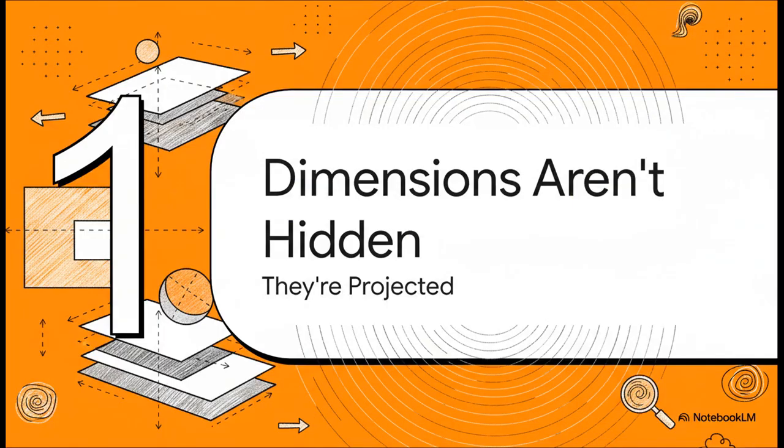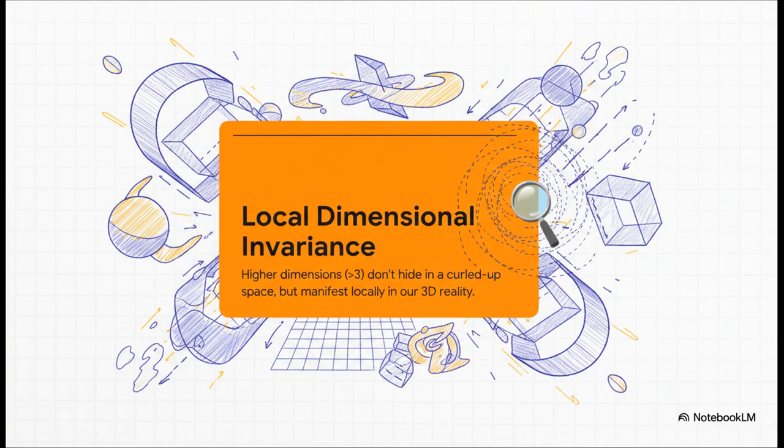All right, so if energy is created by these relationships within a giant universal field, what does that mean for the structure of that field? For the very dimensions of reality itself? Well, this new perspective on energy needs a whole new perspective on dimensions, and the theory calls it local dimensional invariance. So what in the world is local dimensional invariance, or LDI?